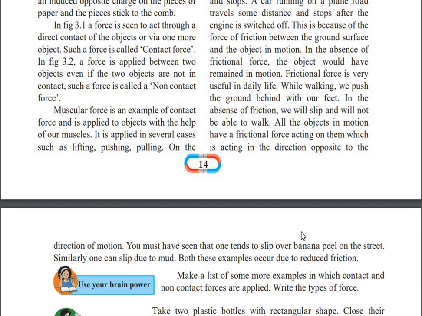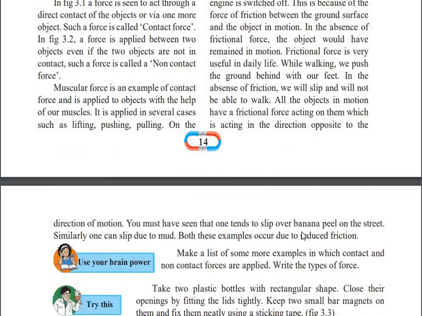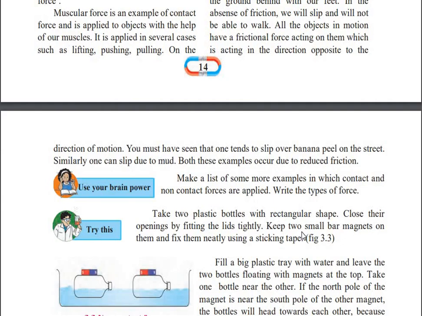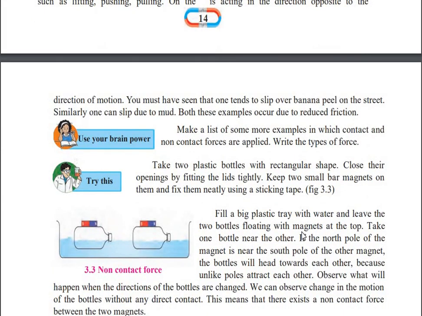So in this way, frictional force is very important for us to walk. In our daily life, we use this frictional force at many places, and that is very important for us. So students, as per your new pattern, this part is omitted from your syllabus.